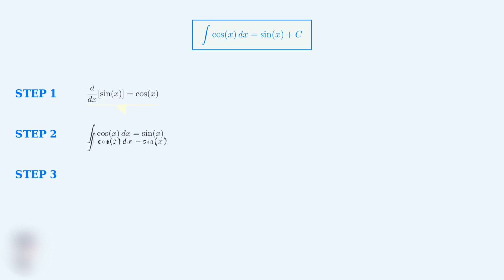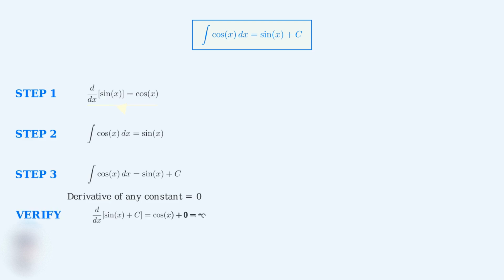Step 3, we must add the constant of integration c. This is crucial because when we differentiate any constant, we get 0. So there could be any constant added to our antiderivative. Let's verify our result by differentiating sine x plus c. The derivative of sine x is cosine x, and the derivative of the constant c is 0, giving us cosine x. This confirms our integration is correct.